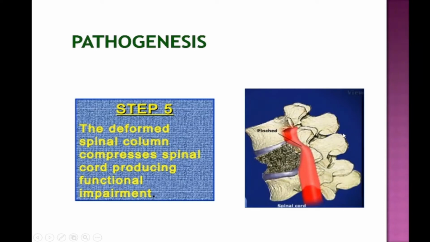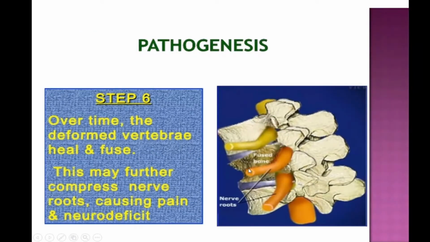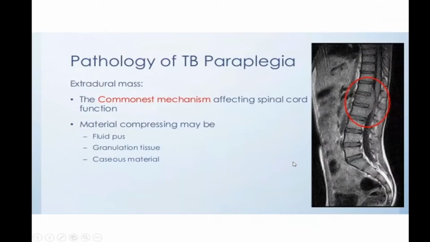It is external gibbus, which you can clinically feel as the prominence. And here there is an internal gibbus, which will become clear when you do an MRI. In the sagittal section, you can see it nicely. Now, over time, the deformed vertebra will try to heal, whether you treat it with medication or even when the patient's own body mechanism tries to heal, and then they try to fuse. Two vertebrae will try to become one vertebra. However, this may further compress the nerve root and cause pain, neural deficit and paraplegia.